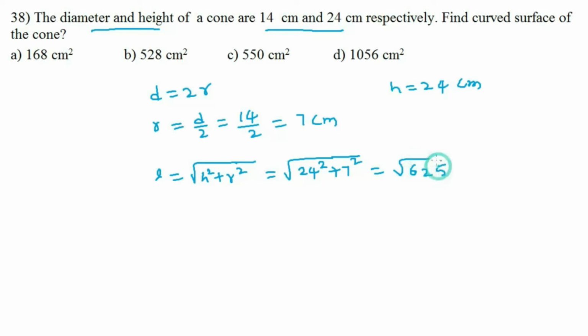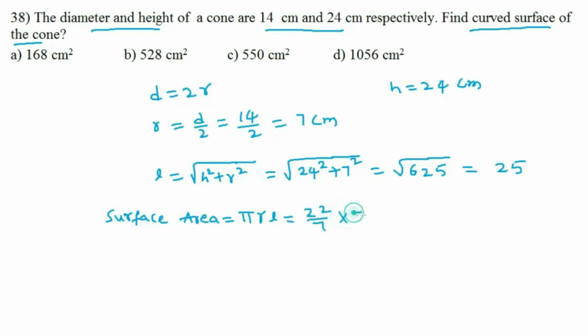Under root of 625 equal to 25 centimeters. Surface area equal to pi RL. 22/7 into radius 7 centimeter and slant height L 25 centimeter. 7 cancel. 22 into 25, 550 centimeter square. Option C.